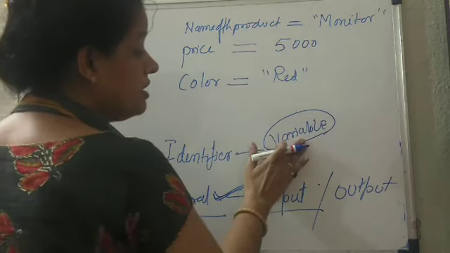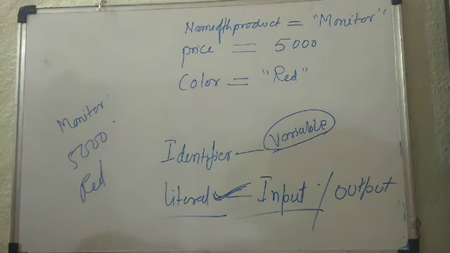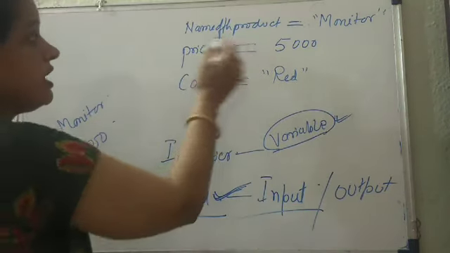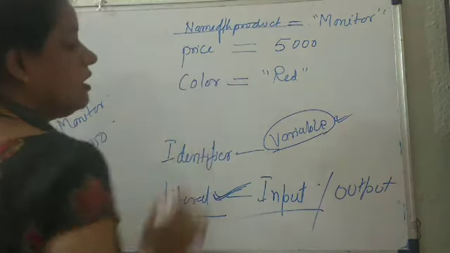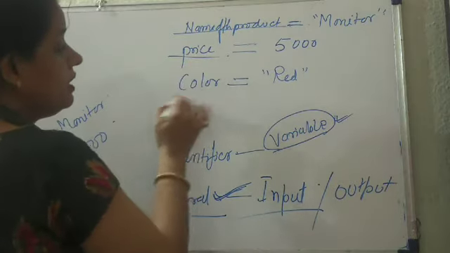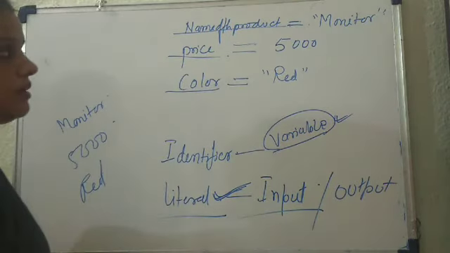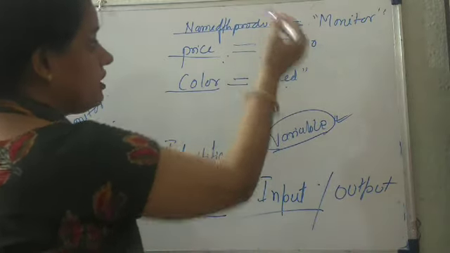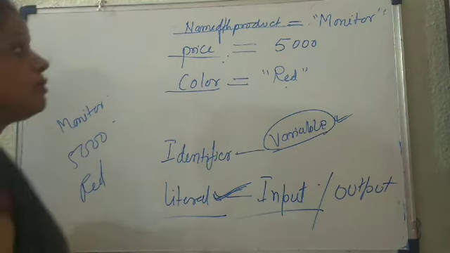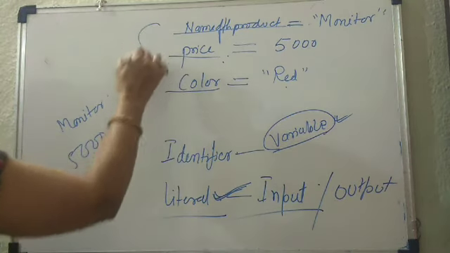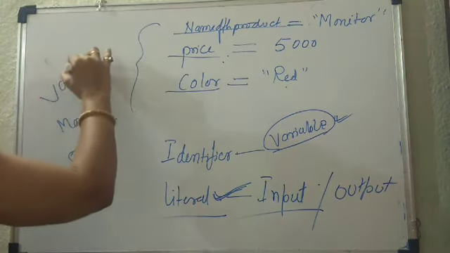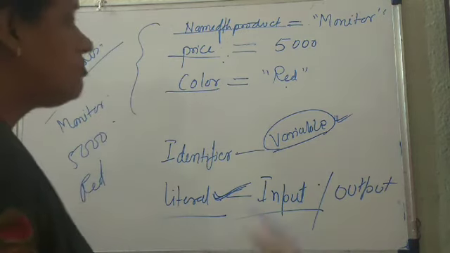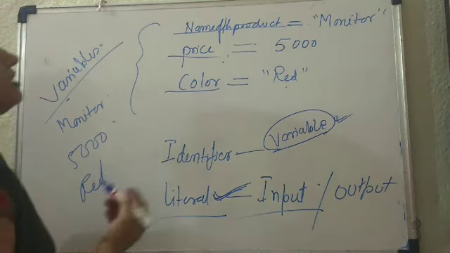So what are these variables? They are named memory locations. Variables are named memory locations. Here we can consider that price is a variable, and color is a variable name, which is holding the value red, and the other holding the value monitor. We will again discuss this variable. We have to discuss these things again and again.